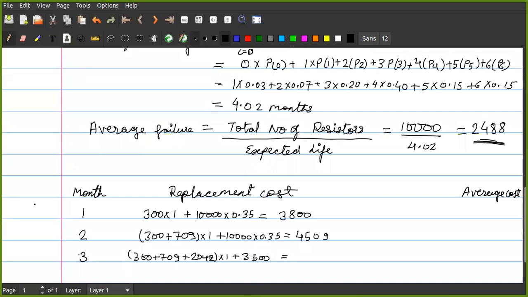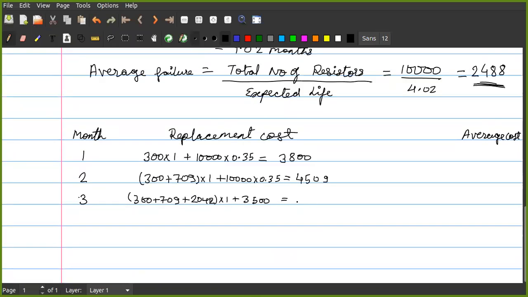Okay, is it understood now? Yes, sir. Are you getting why I'm adding these values here? Because in the first month I already replaced 300. In the second month I am replacing 709. So the total cost will be 300 plus 709. At the end of the third month I have already replaced 300 in the first month, 709 in the second month, 2042 in the third month. So this all will be multiplied. Now what will be the cost? So the cost will be 6,551. Is it or not? Yes, sir.